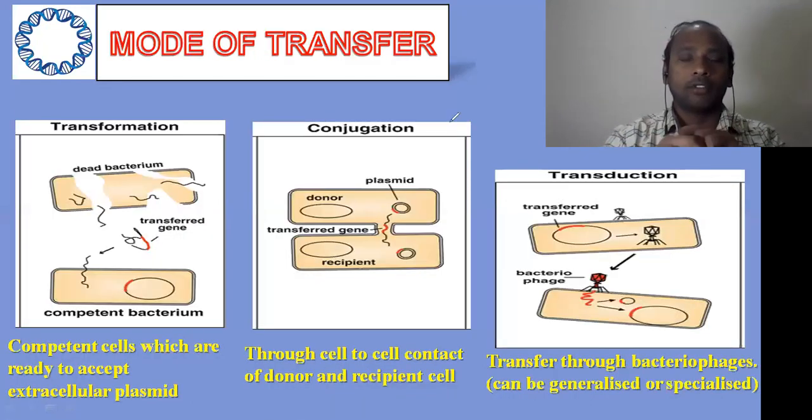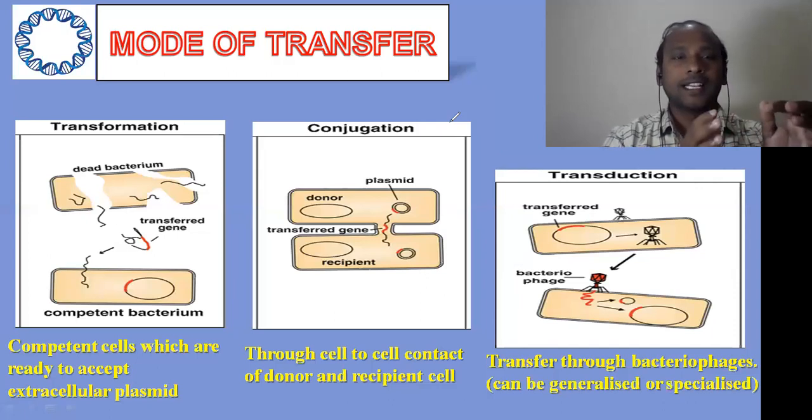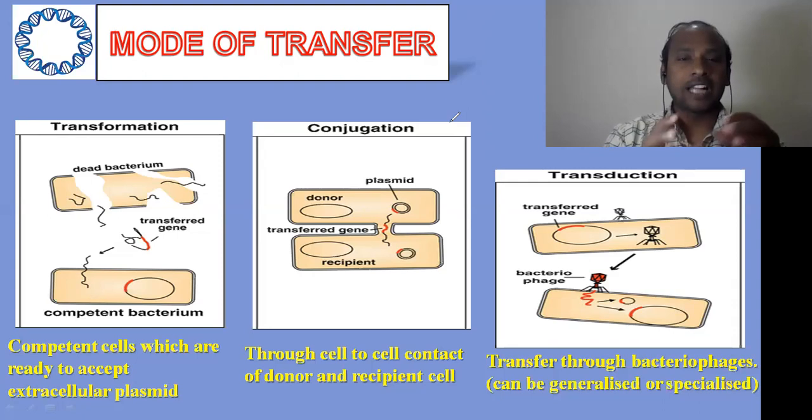All right. Now coming to the next aspect of this session, that is the mode of transfer. The plasmid can be transferred in 3 different modes. First one we call transformation, second one is conjugation, third one is transduction. So these are 3 different modes by which the plasmid can enter the other bacteria, right?